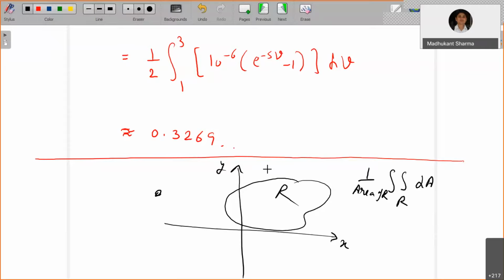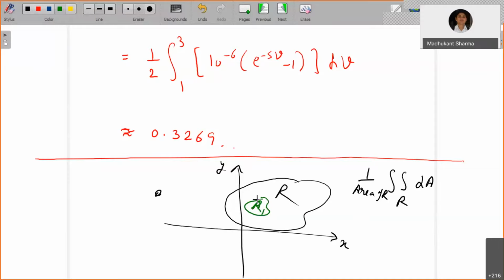And in a similar fashion, for a part of the region, suppose R1 is a part of R, the probability that the point falls in region R1 is 1 upon the area of R, times the double integral over R1.